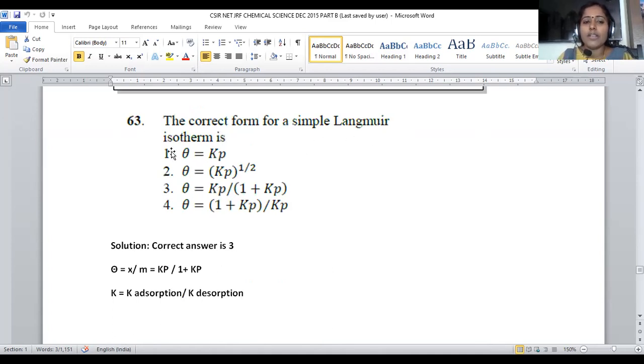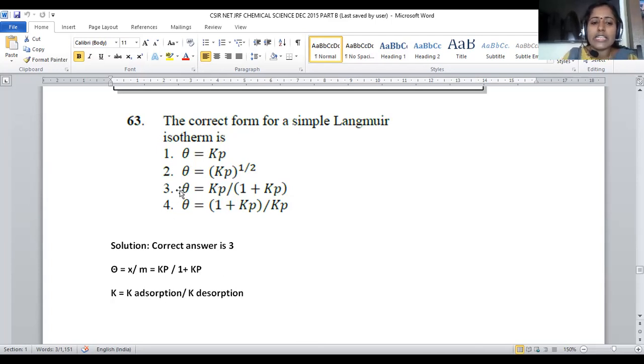The correct form of the simple Langmuir isotherm. Here, adsorption isotherms are calculated in 3 different ways. One is called the Freundlich adsorption isotherm, second is the Langmuir adsorption isotherm, and third is the BET adsorption isotherm. Freundlich adsorption isotherm purely depends upon physical adsorption. Langmuir adsorption isotherm depends upon chemical adsorption. BET adsorption isotherm we can employ when more than one component is present.